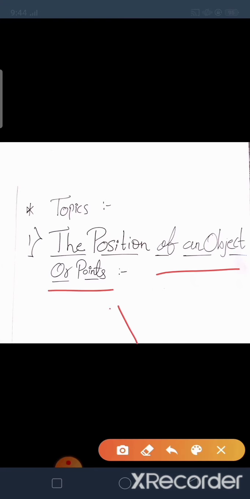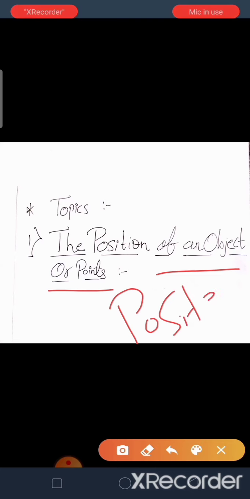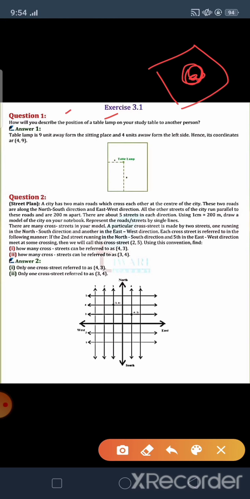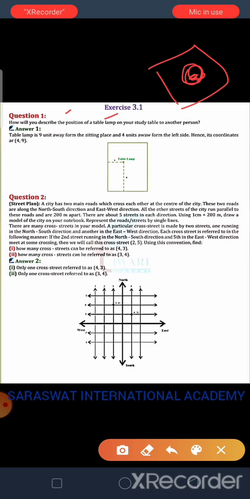We study position here. What is the position of a point in a plane or any surface? For that, we take one example. We start to solve exercise 3.1. Exercise 3.1 question number 1 is: how will you describe the position of a table lamp on your study table to another person? Means we describe the position of a lamp on our study table to another person.